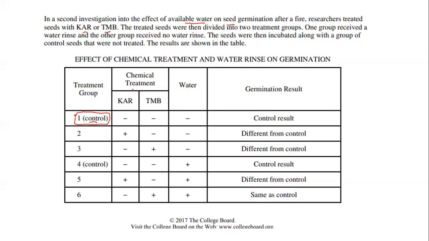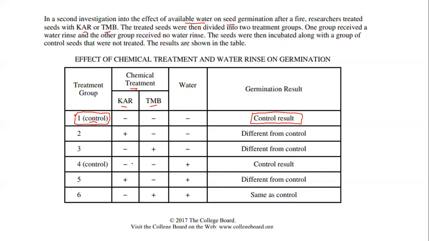So if I had group 1, the minus means they didn't receive it, so they didn't add KAR or TMB, they didn't add water, and they have a result of the control. For group 2, they added KAR only, no TMB, no water, and the results were different from the control. With group 3, they didn't add KAR, but they only added TMB. Their results were different. Group 4, they didn't add any, but they did add water, but they still received the same result as the control.